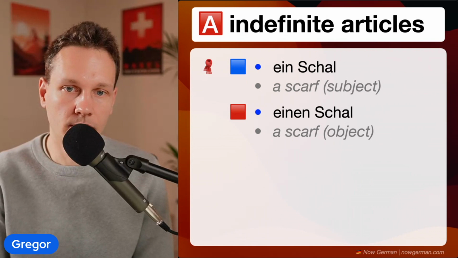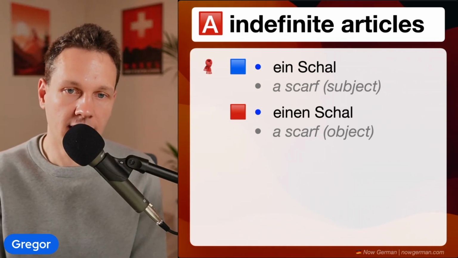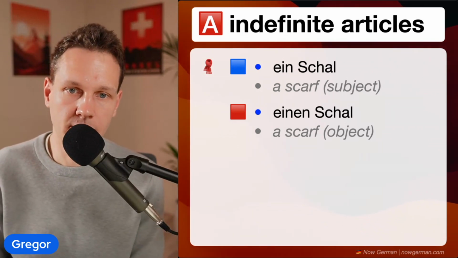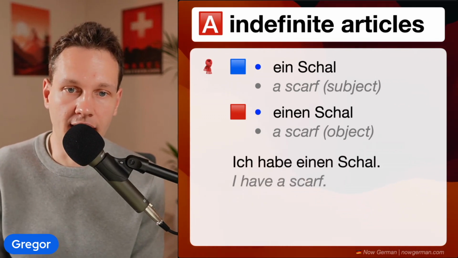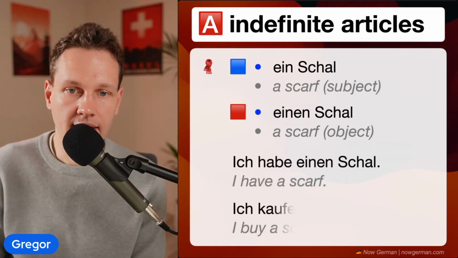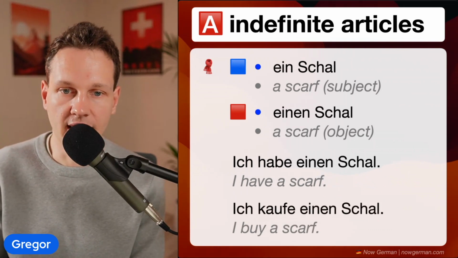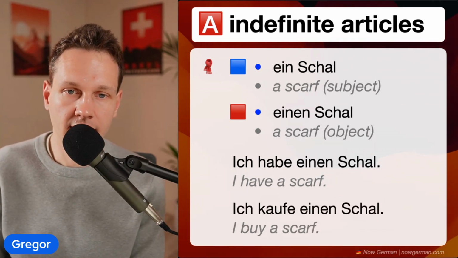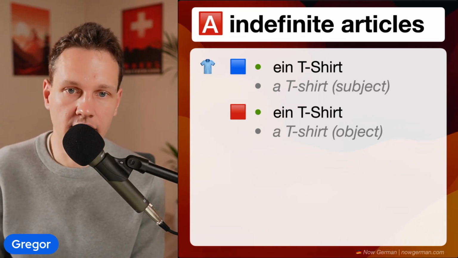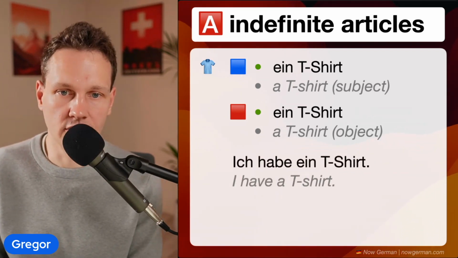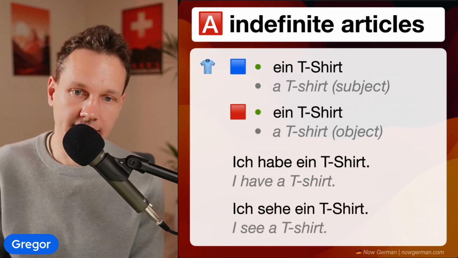Ein Schal in nominative as a subject becomes einen Schal as an object. So I'll say, ich habe einen Schal. I have a scarf. And I can also say, ich kaufe einen Schal. I buy a scarf. And the others, they are the same. So ein T-shirt remains ein T-shirt. For example, ich habe ein T-shirt. I have a T-shirt. Or ich sehe ein T-shirt.